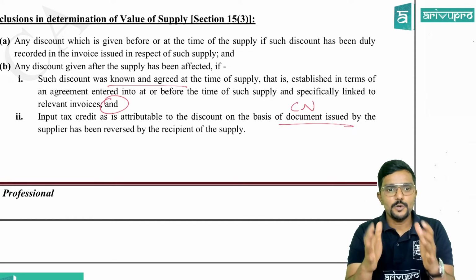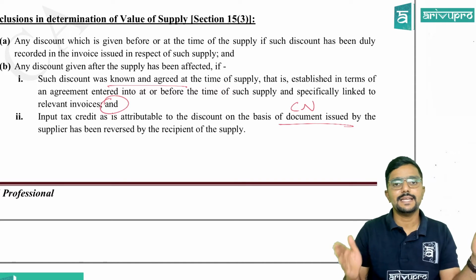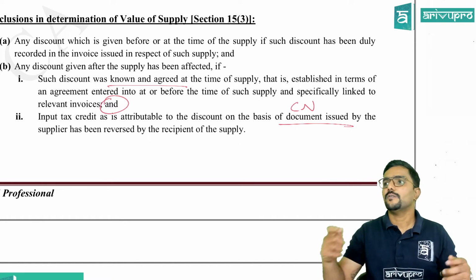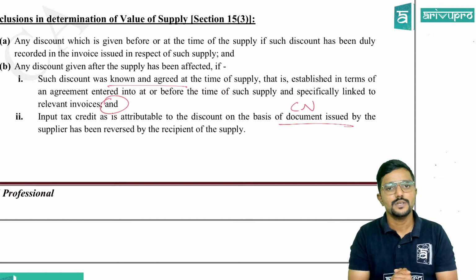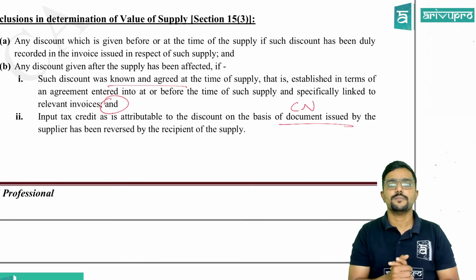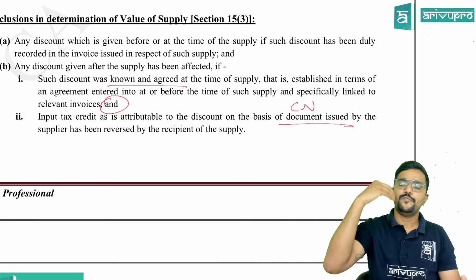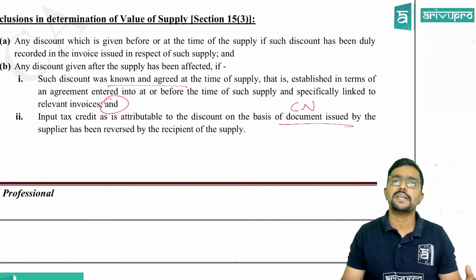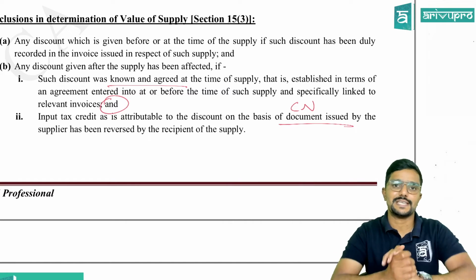Clear? Please be careful, don't break your head. How it works practically and how we do it academically is a bit different, because here we will not be issuing credit notes or how they should be linked; all those things are not covered. So you need not worry. They will just ask a practical question, a problem to calculate the value of supply, where you will decide which items have to be added as per section 15.2, and if there is any discount, whether we can reduce it from the value as per section 15.3.